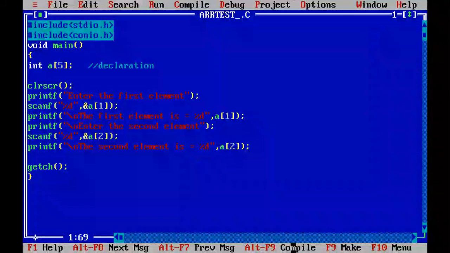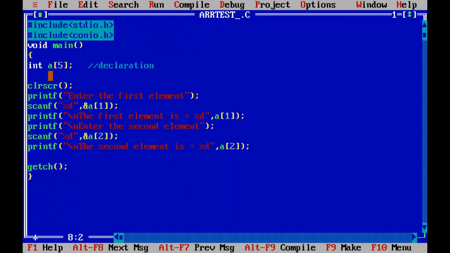Okay, now I will show you how to initialize an array and how to access the elements of an array with the help of some real examples. In this example you can see that one array is declared whose size is 5. This is called declaration. One method to initialize an array you can see here in the example,